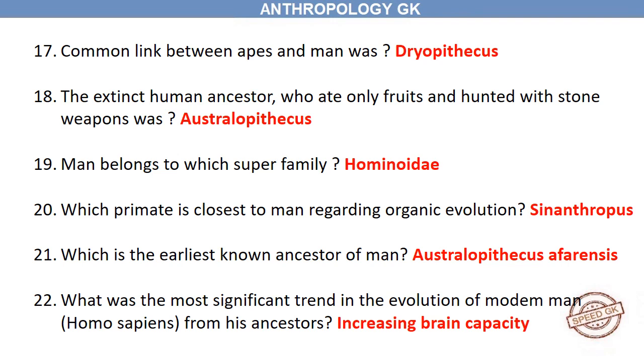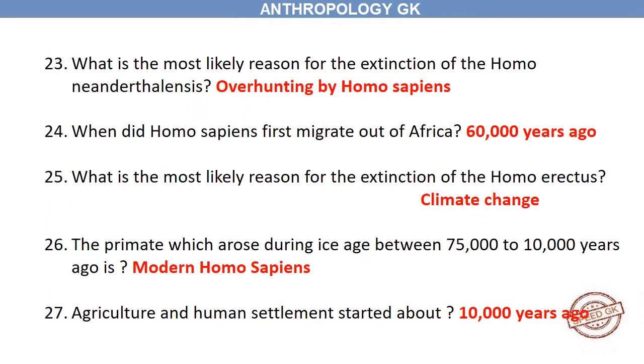Increasing brain capacity. What is the most likely reason for the extinction of Homo neanderthalensis? Overhunting by Homo sapiens. When did Homo sapiens first migrate out of Africa? 60,000 years ago. What is the most likely reason for the extinction of Homo erectus? Climate change. The primate which arose during the Ice Age between 75,000 and 10,000 years ago is modern Homo sapiens.